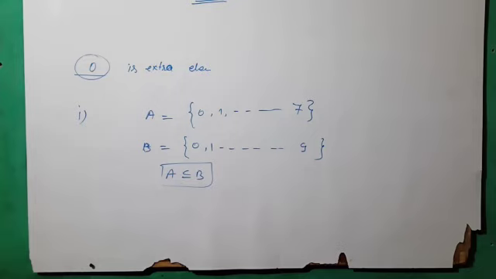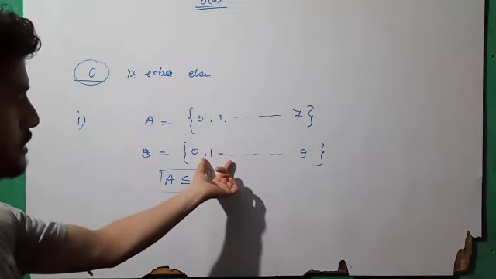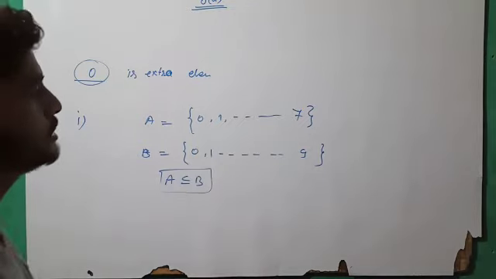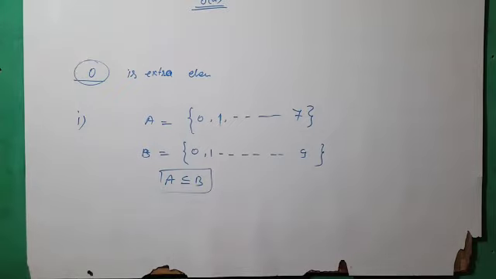If in two sets, the set which contains fewer elements is a subset of the set which contains more elements. In this case it is very simple: this set contains 10 elements and this set contains 8 elements, so A is a subset of B. Similarly, you have to do the rest of the questions.